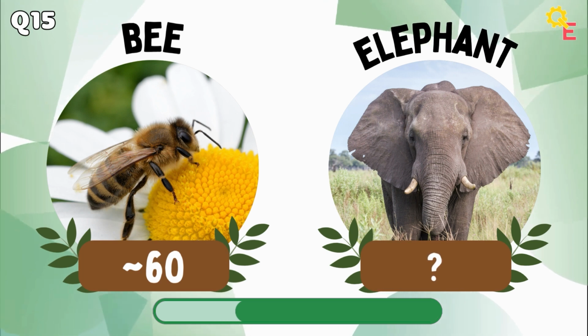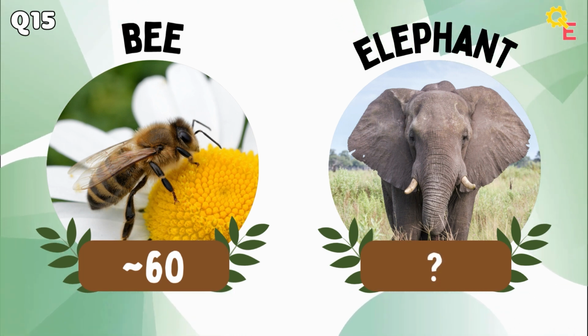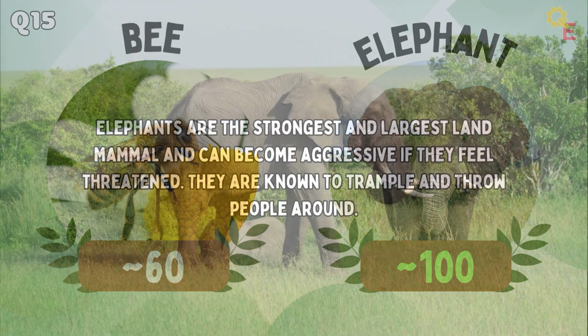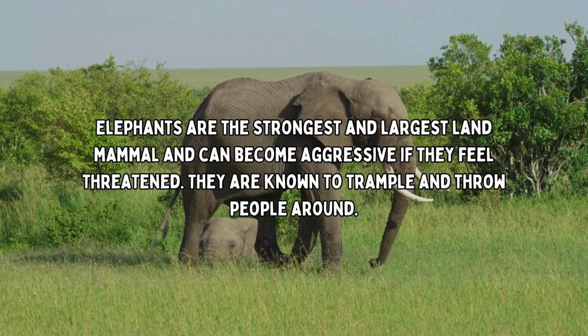Maybe a bit unfair due to the size, but up next we have the bee versus the elephant. The answer is higher. Elephants are the strongest and largest land mammal and can become aggressive if they feel threatened. They are known to trample and throw people around.